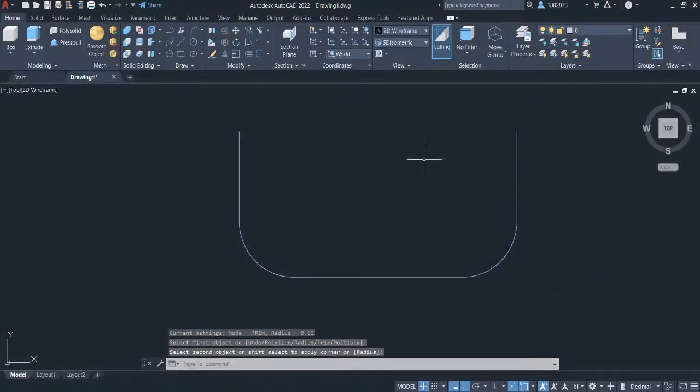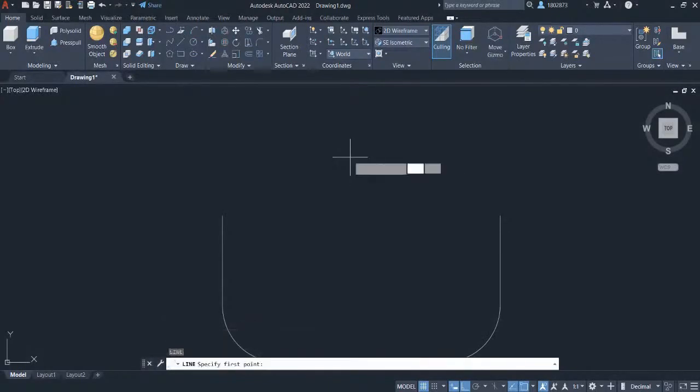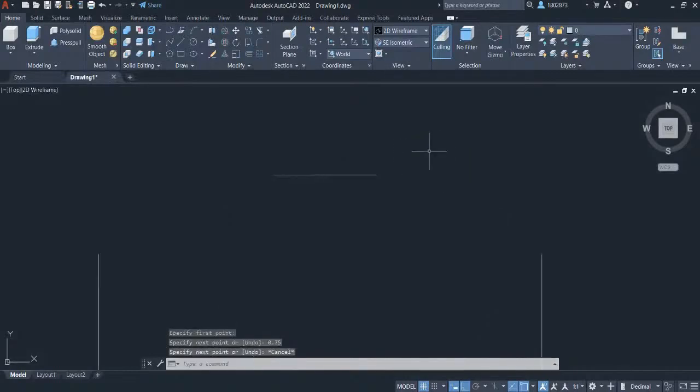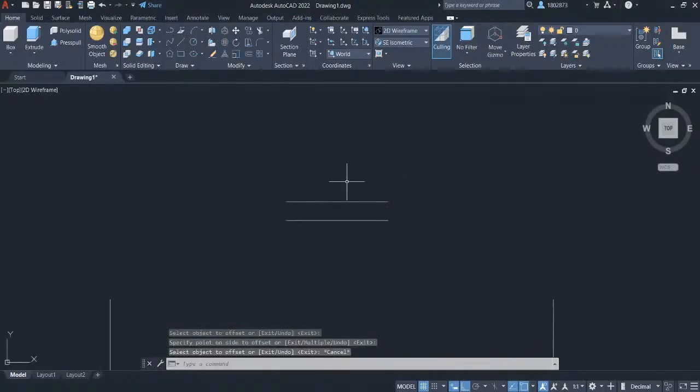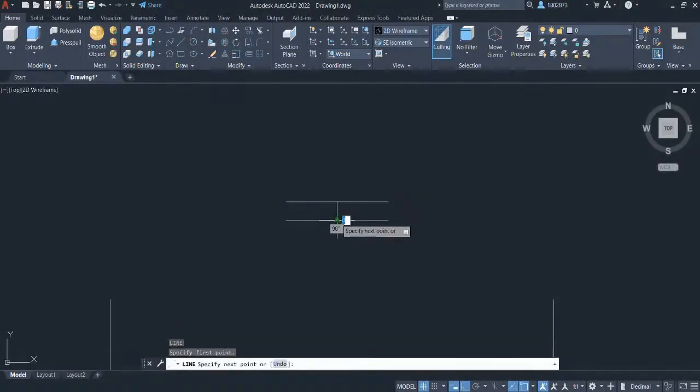Let's create the sketch for our sweep command. Press L for line. Let's key in 0.75. Press enter and press escape. Press off and select offset. Let's key in 0.13 and press enter. Select the line and left click here. Press escape. Press L for line and left click to this midpoint. Let's key in 0.88 and press enter.